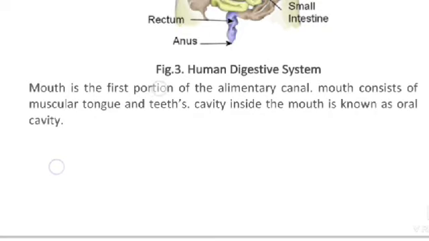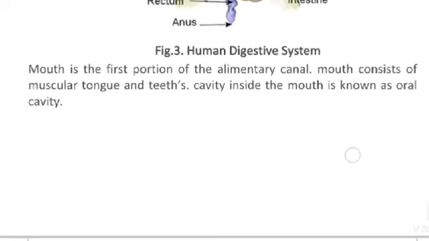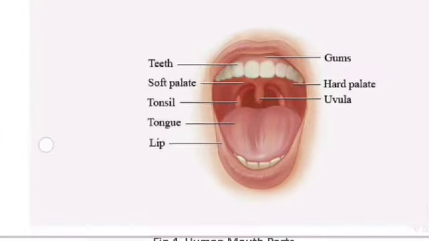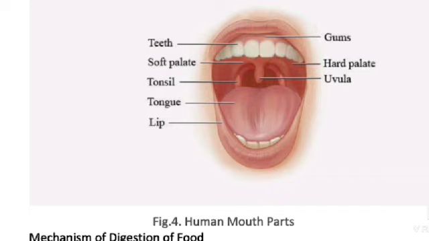Mouth is the first portion of the alimentary channel. Mouth consists of a muscular tongue and teeth. The cavity inside the mouth is known as the oral cavity. See the human mouth parts: gums, hard palate, alveoli, teeth, soft palate, tonsil, tongue, lip.